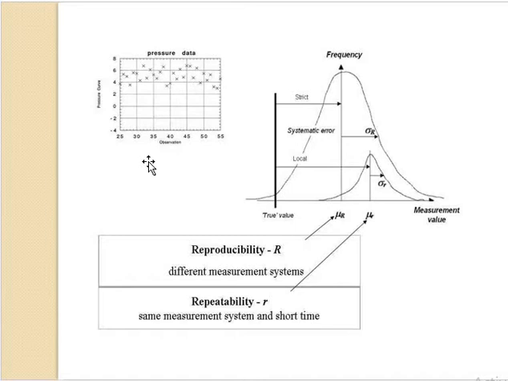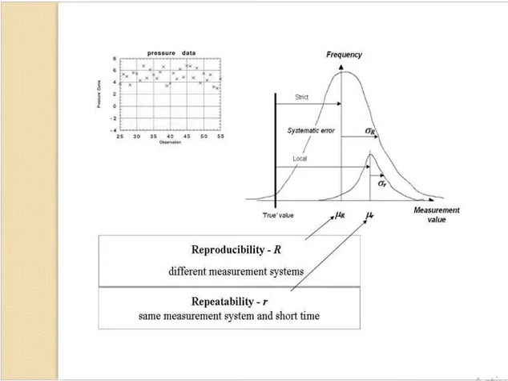Okay, we take the measurement value and the true value. In between there will be a frequency, and again it is going to show the same thing. In between the local and frequency, a systematic error will be there. After that repeatability will be there, and reproducibility also will be there. Both things are measured as sigma capital R and sigma small r.